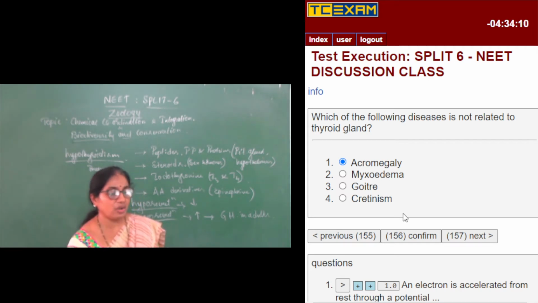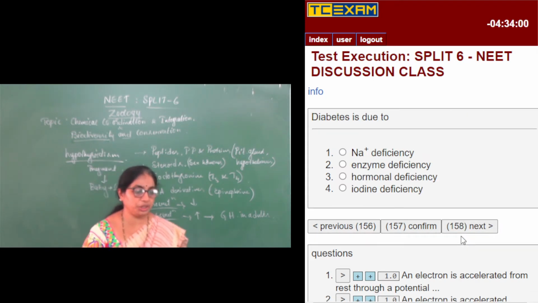So myxedema, goiter and cretinism, all of them are related with the thyroid gland. The disease not related with the thyroid gland is acromegaly. Yes, moving on to the next question.